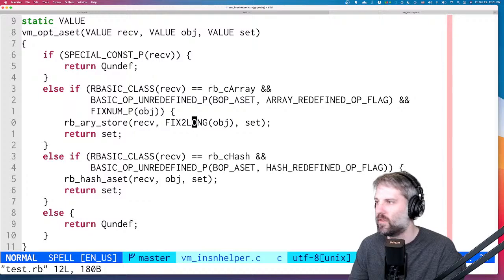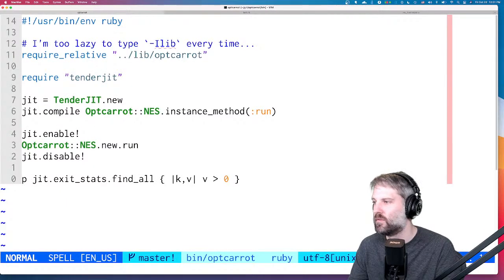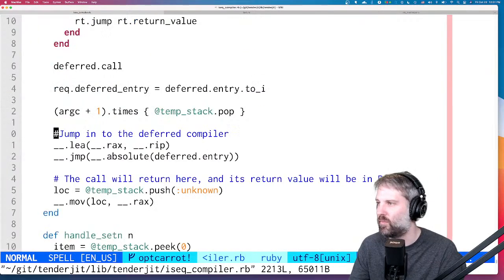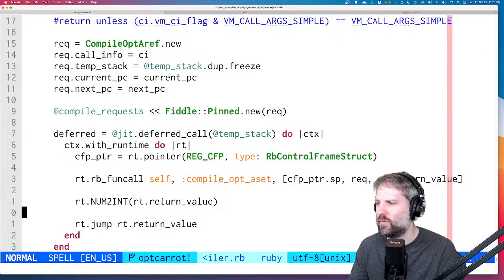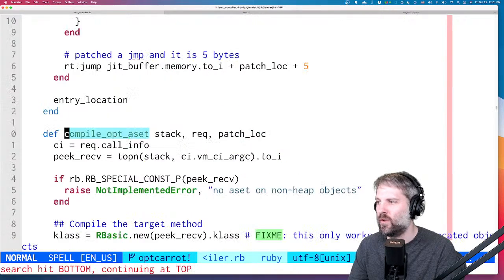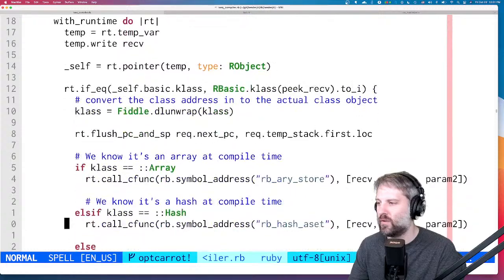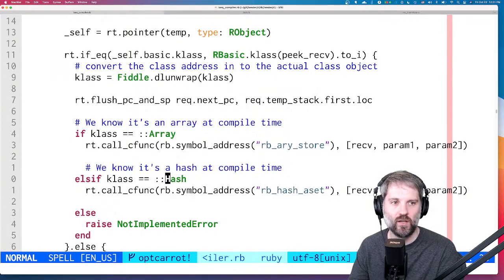Like if you look at the compiler, I don't think we need opt-caret anymore. Let's go back to the instruction sequence compiler. If you look at this, we're emitting specialized code depending on if it's an array or a hash, right?